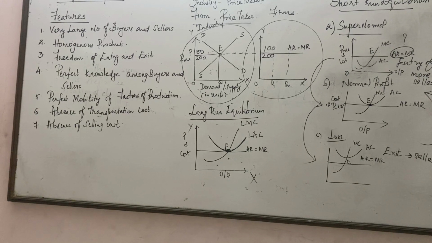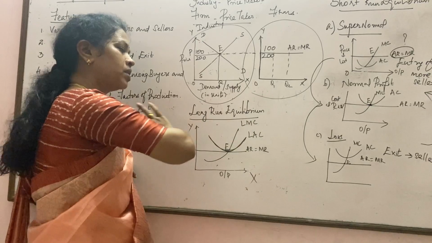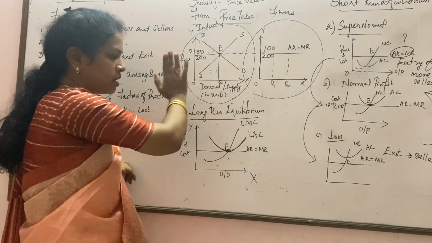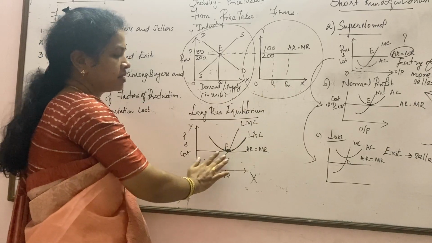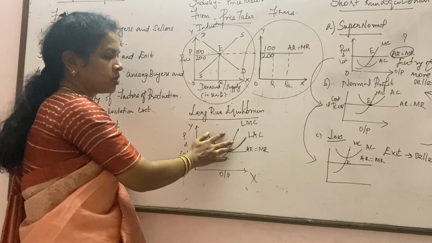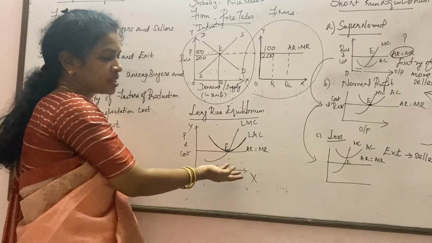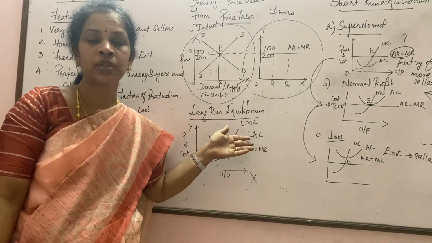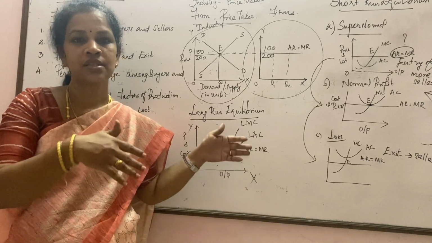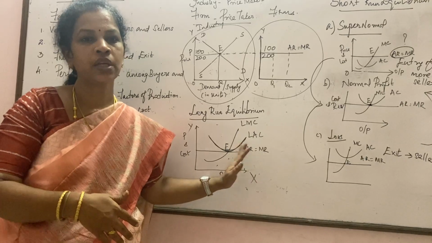Short run equilibrium over a period, this we call long run equilibrium. So the duration is going to be more. Always in the long run, a perfect competition will earn only a normal profit. Here no one is going to enjoy supernormal profit, and there is also going to be no loss. If there is loss, a seller can exit from the market, and if there is supernormal profit, more sellers will start entering. So in the long run, it is always going to be a normal profit.